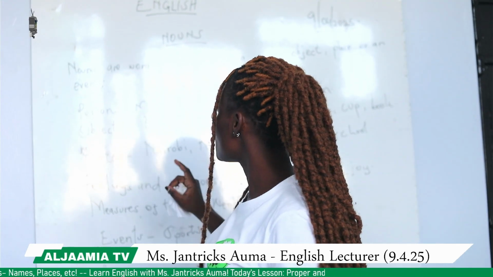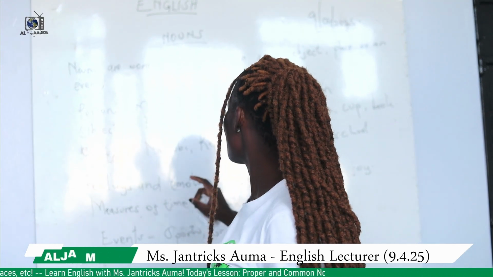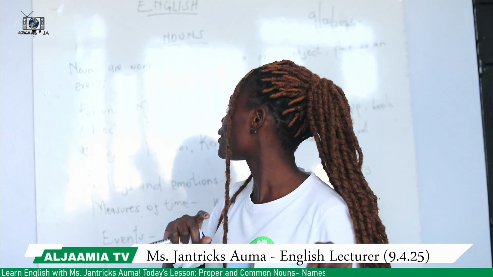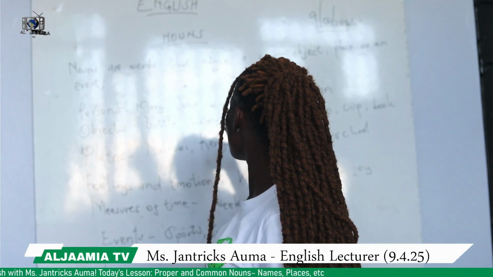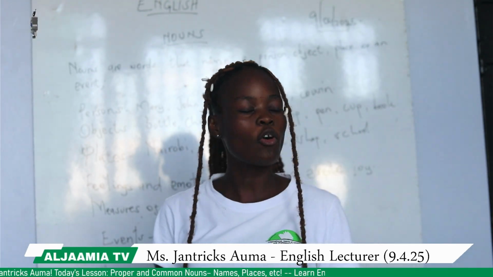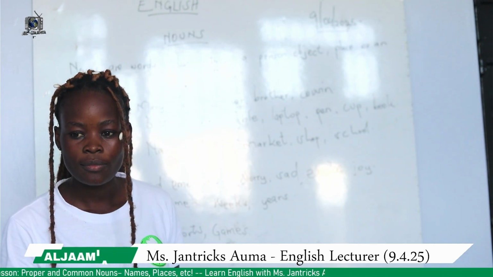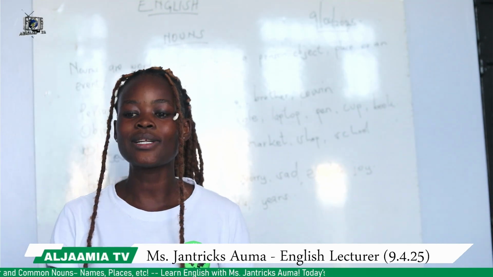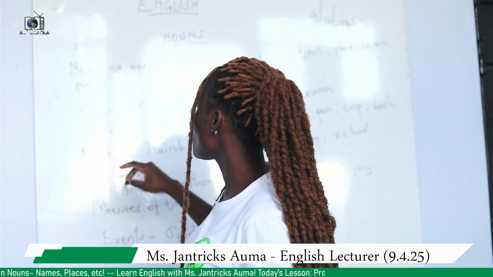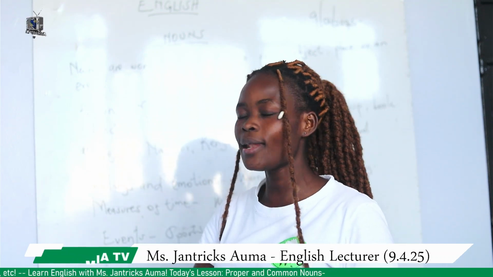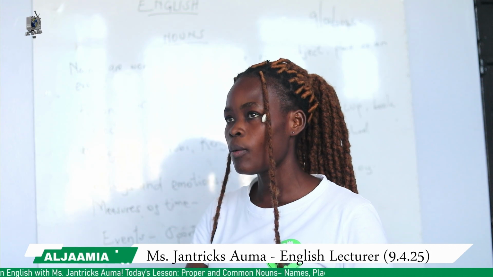That means these words that we say are naming, we are talking of a person, an object, a place, or an event that might be happening or that happened. When we are talking about persons, we are naming the names of people, or a general group of people.